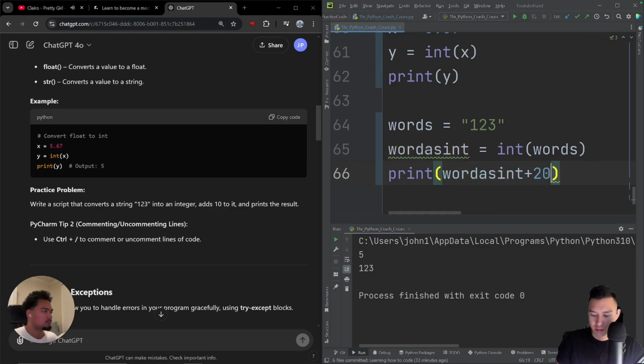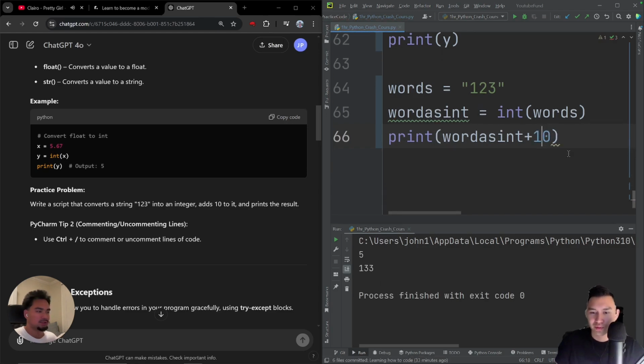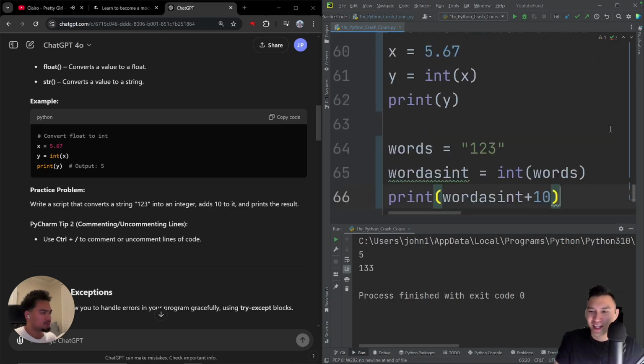Plus 10. Oh, plus 10. Nice. Okay. I'm starting to get a hang of PyCharm a little bit.